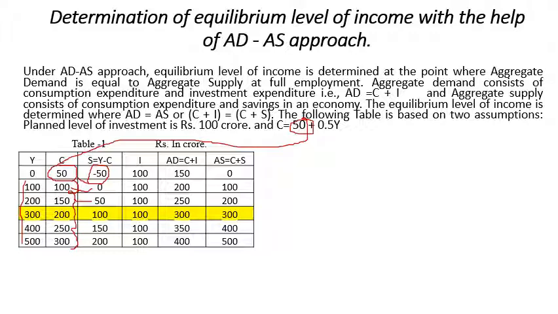Investment, autonomous investment, we assume to be 100, and it is independent of the level of income, because I said it is autonomous investment. That's why at every level of income it is 100. We have assumed it.